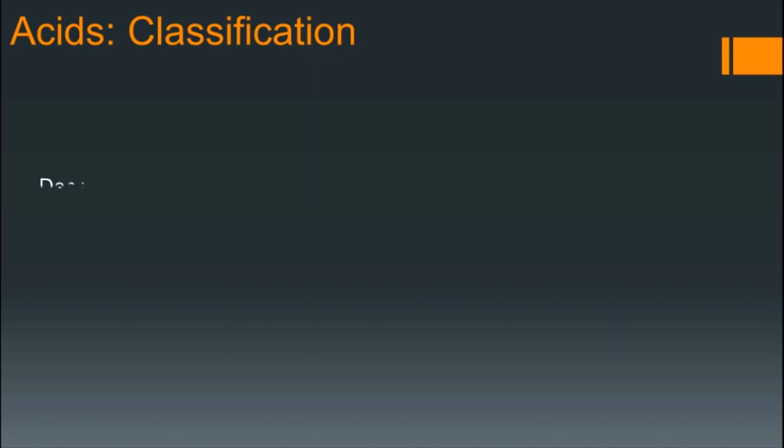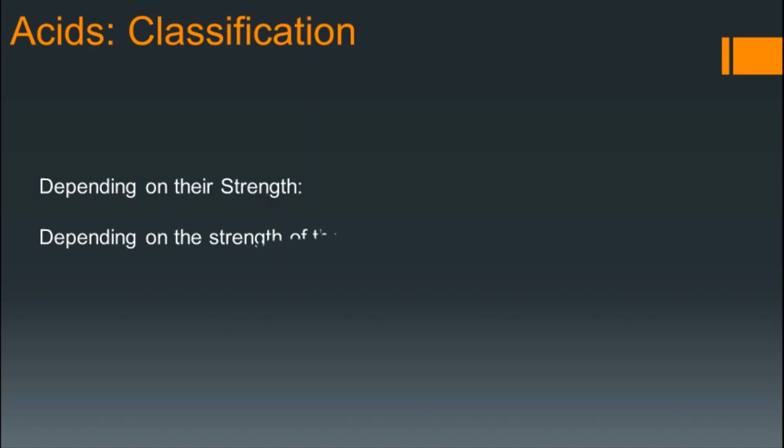So the next criterion is depending on their strength. Children, you must know the strength of the acid depends upon the H plus ion concentration. That is, what is the concentration of H plus ion, not the concentration of the acid. So depending on the strength, we can have two types of acid: one is strong acid and the other one is weak acid.